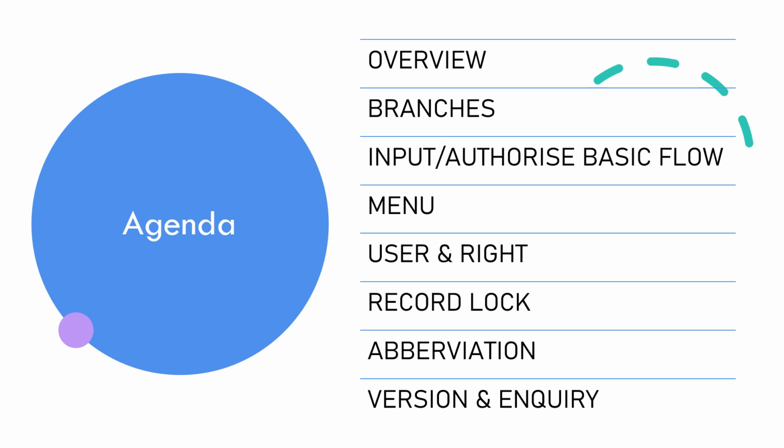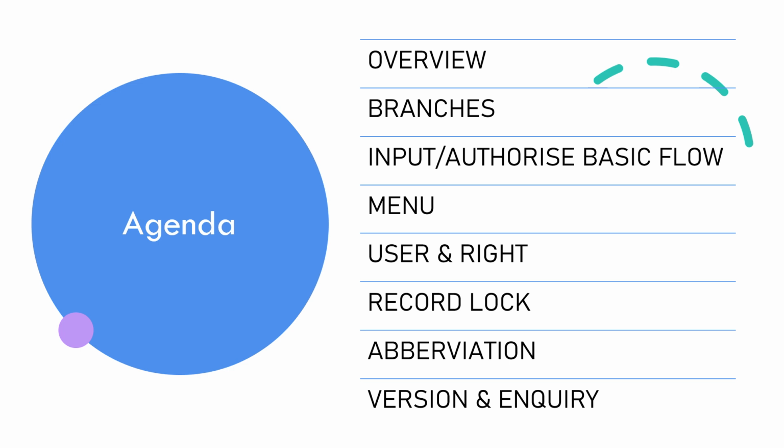Next is Menu. Explore the list of functions and screens available in the system. The menu provides access to various modules and tasks, allowing users to navigate efficiently. Then we will discuss user and rights, learn about managing user accounts and permissions. This includes setting up user profiles, defining access levels, and ensuring proper security measures.